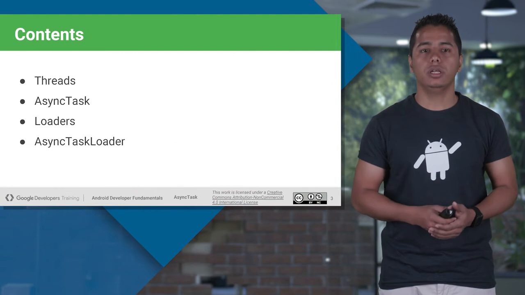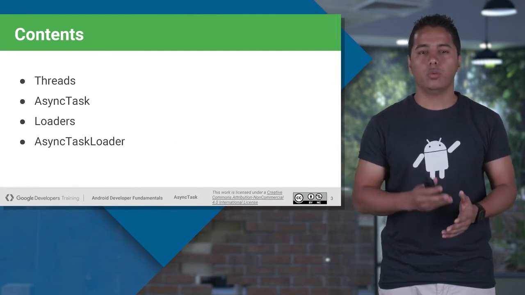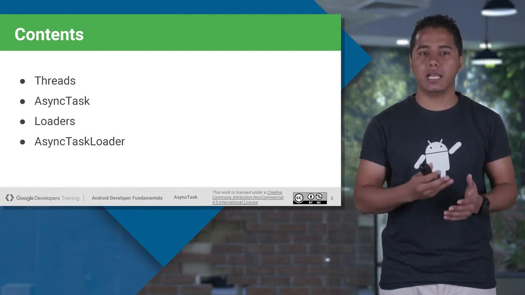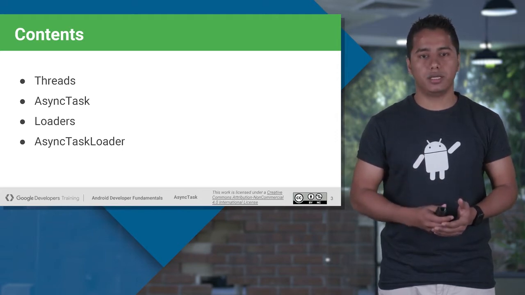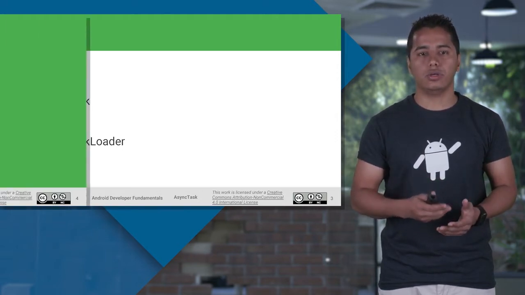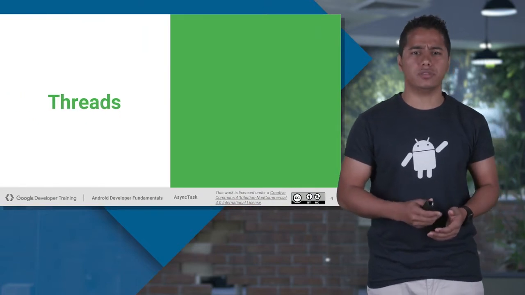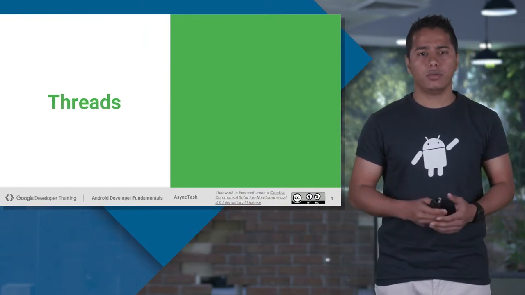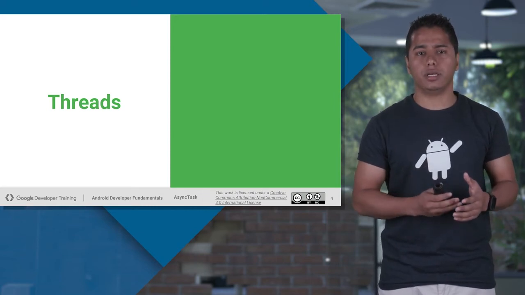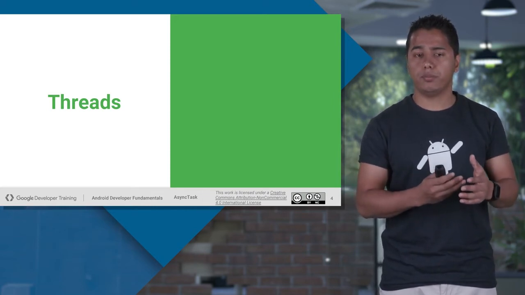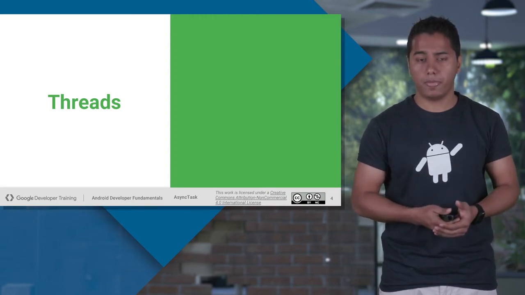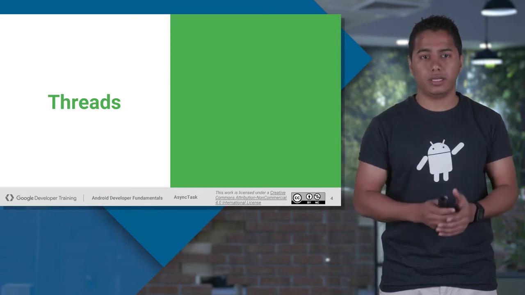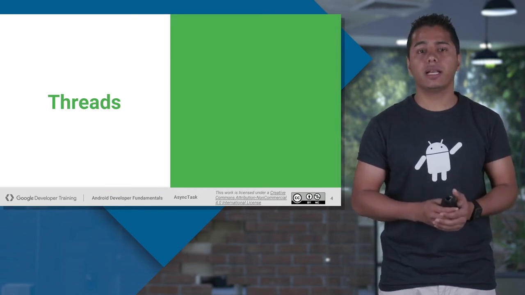In this particular session we're going to learn about what threads are, what async tasks are, how exactly async tasks help us to deal with the problems which we face in our Android application development, how loaders are better than async tasks, and what an async task loader is. Let's just talk about threads first. So what are threads? Well, a thread is a single unit which is doing a particular task. It can be a part of a complete process. A process will at least contain one thread in it. A process can contain more than one thread.